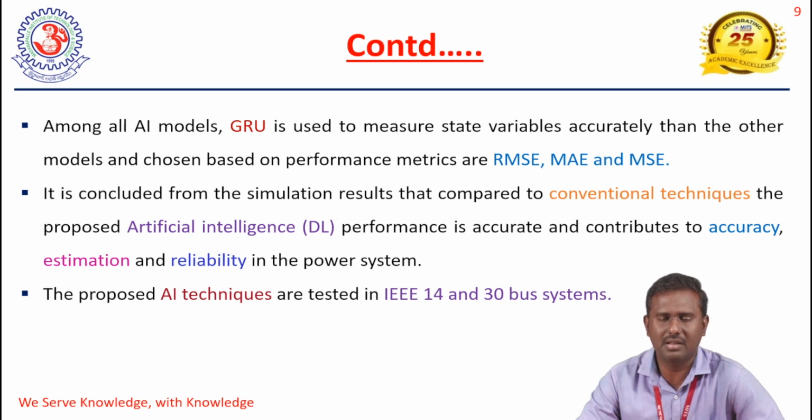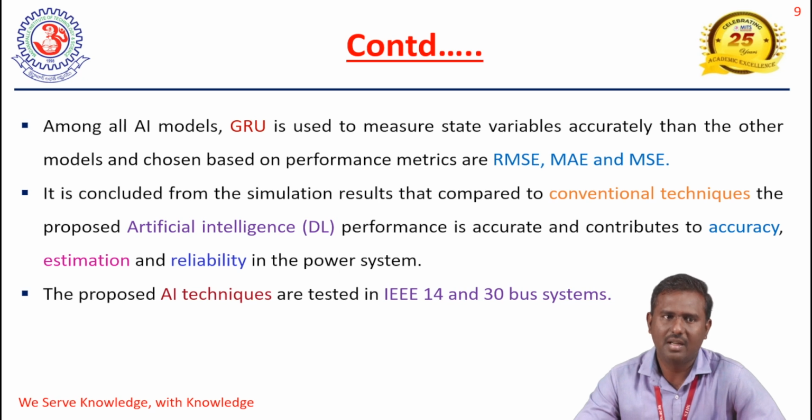Whatever the power system, to calculate state estimation we implement it with a standard IEEE test system. The IEEE 14 bus system has 14 buses, and the 30 bus system has 30 buses.